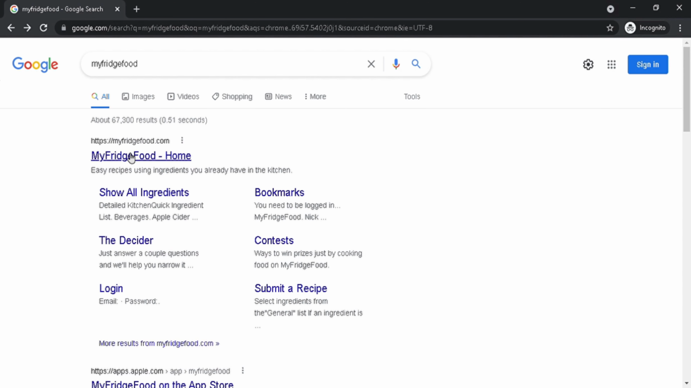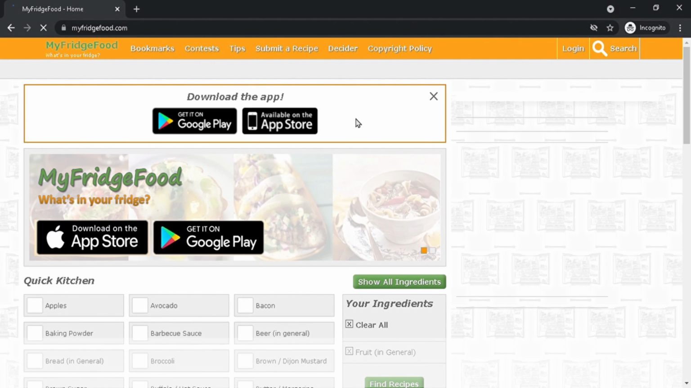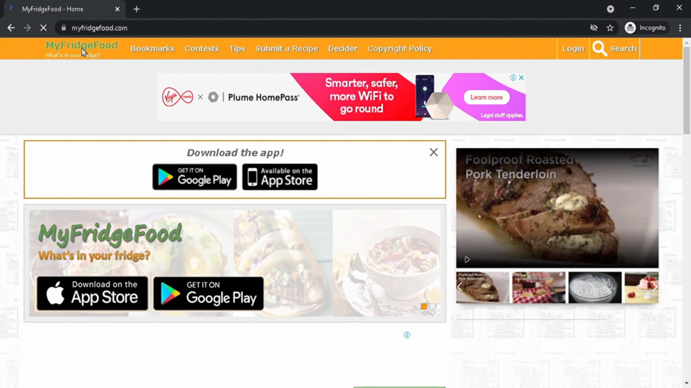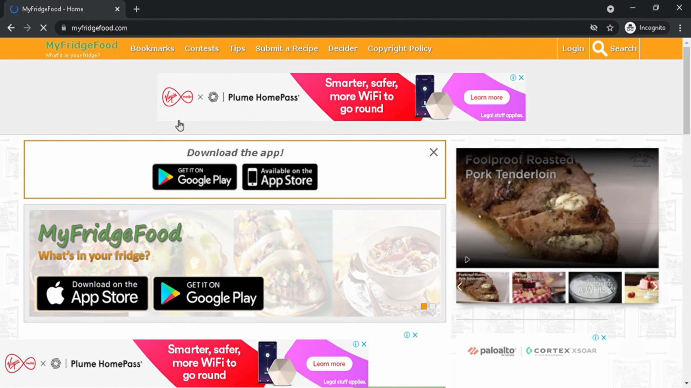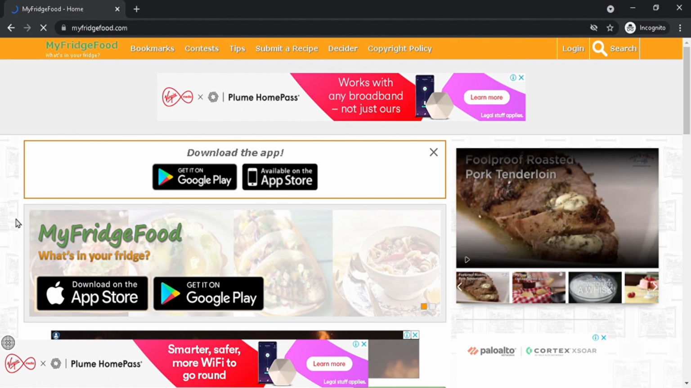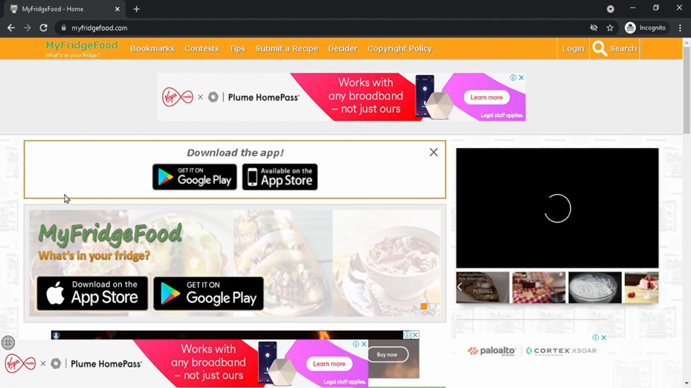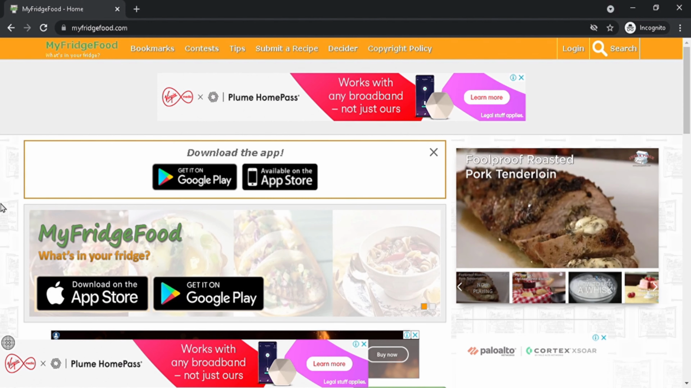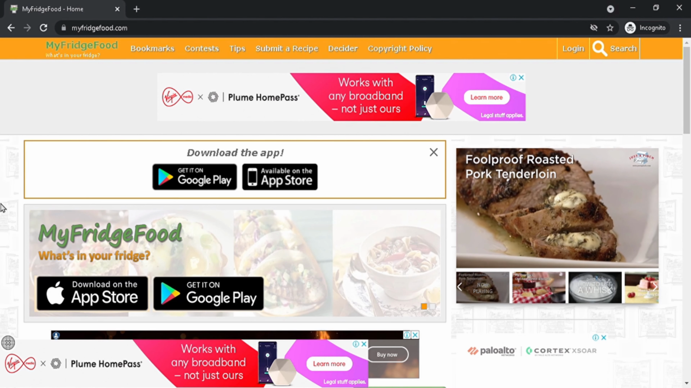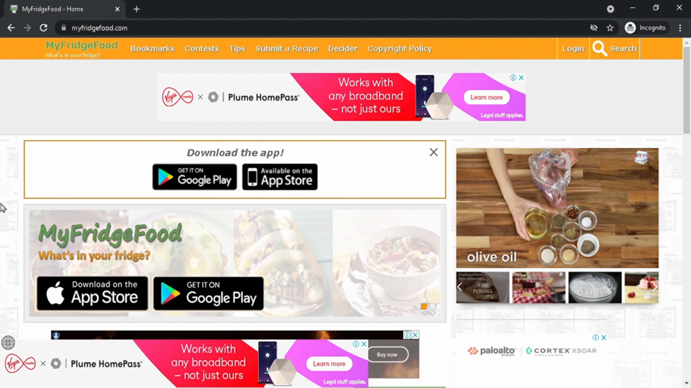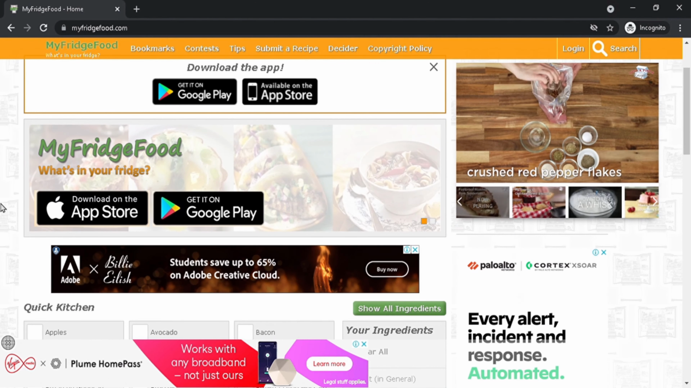Its name is myfridgefood.com. Okay, so let's see. This is the homepage, and as you can tell by the name and the homepage, it is about food. You can see a lot of ads. Yes, it does have them, because somehow it has to make money. So you are wondering what this website is about. Well, let's go down and check it out.